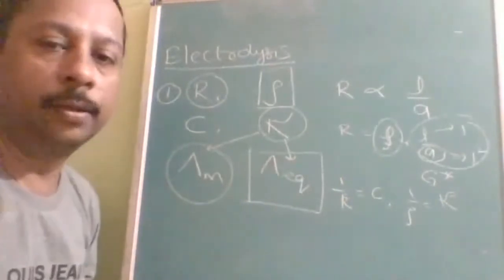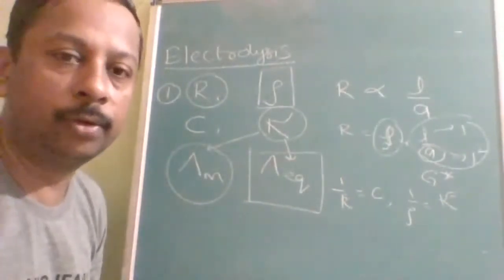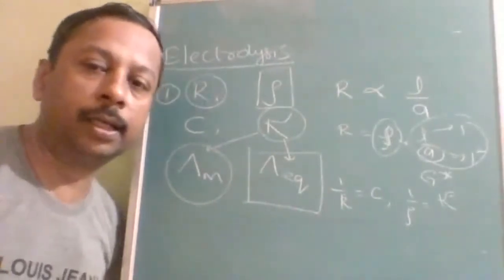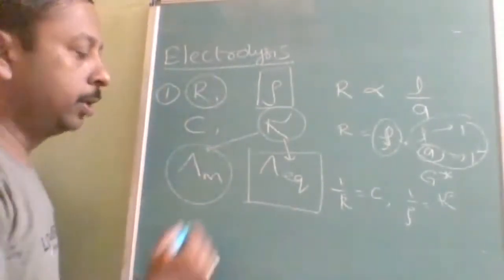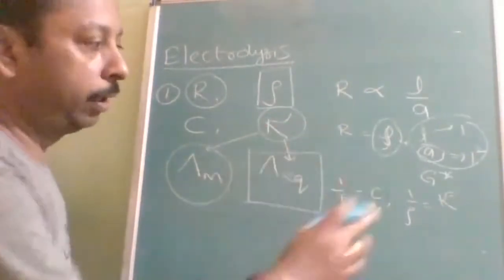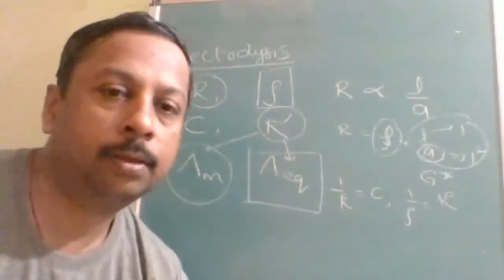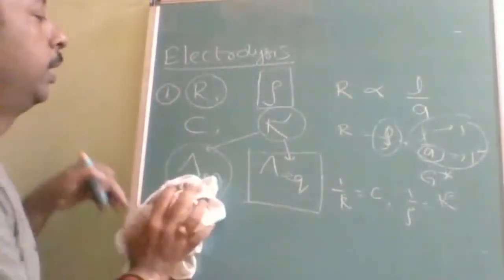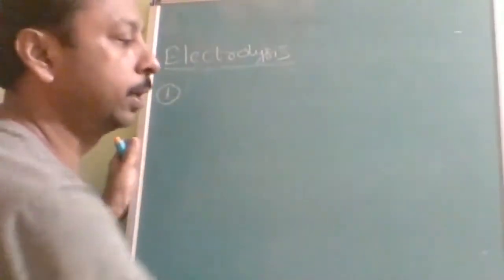if you write concentration in terms of normality, then you have to write it as equivalent conductivity. And there is one more confusion. Suppose I wanted to write, I think everybody noted this. Now there is a confusion and one more mistake done by students in equivalent conductivity and molar conductivity.